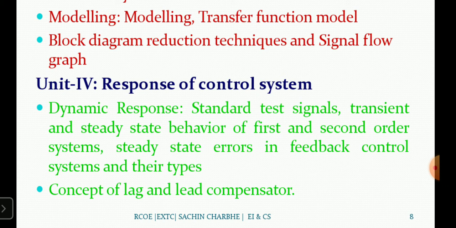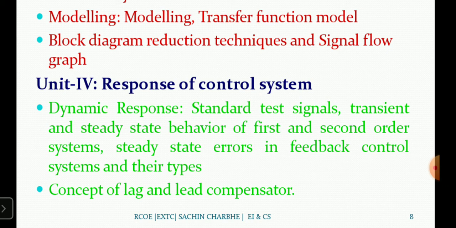Okay, so to minimize the error, whatever order we require, we have to consider that order, and we have to minimize the error. Sometimes we require the third order, fourth order. Similarly, that can be used in the filter side also or feedback side also. One RC is used, means resistance capacitance, or resistance inductance, or resistance inductance capacitance. So that is the first order feedback, second order feedback, in this way. So steady state error in feedback control system and their types.